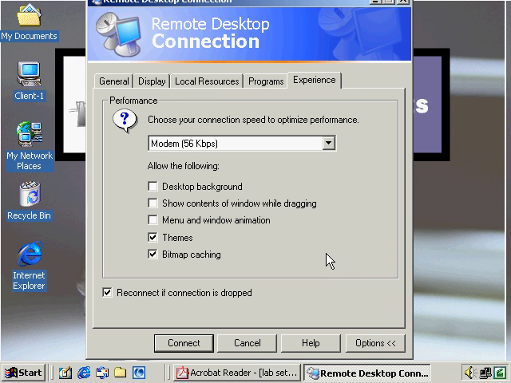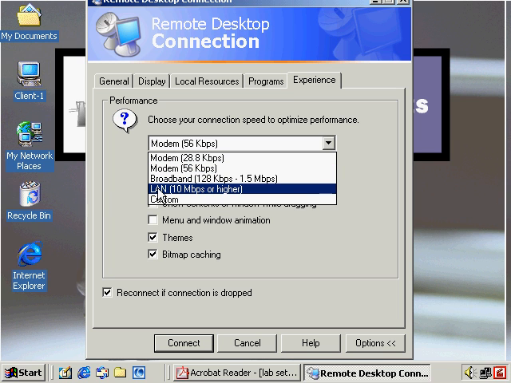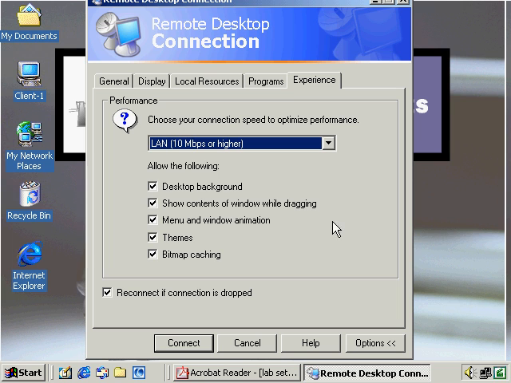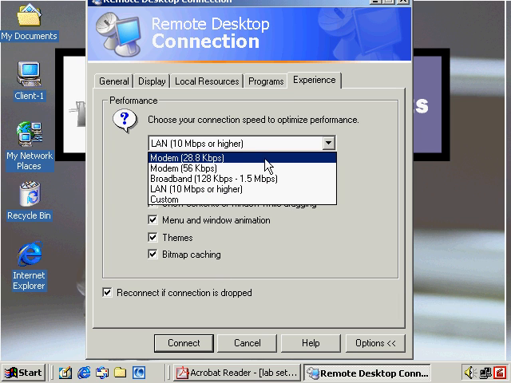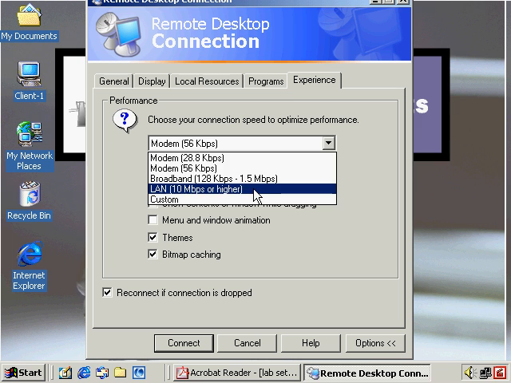What they mean by this is what kind of connection do you actually have? Is it a slow 56K connection, or do we have a faster connection? If I wanted to, I can select local area network here, and you see that it automatically will select all of these down here as well. The point is if you have a slow connection, let's say a 56K modem connection, this stuff is going to take way too long to transfer over the internet or over your modem connection. So in this case, you're going to sacrifice seeing this stuff. Since I have a local area connection, all of these are selected.